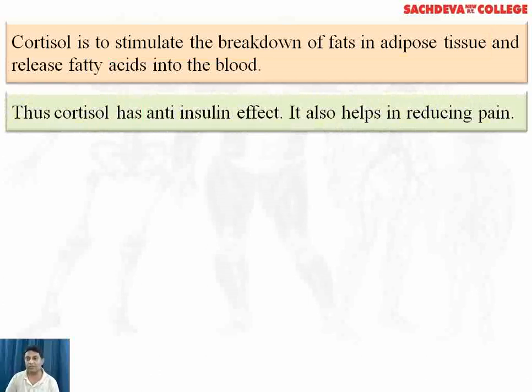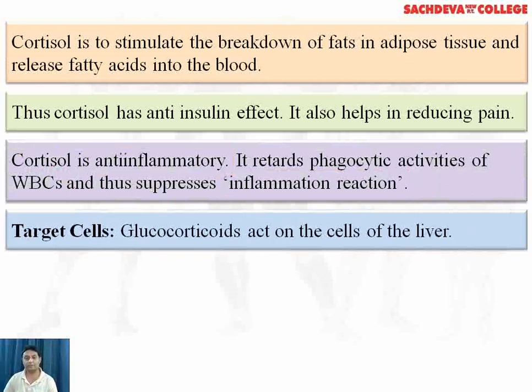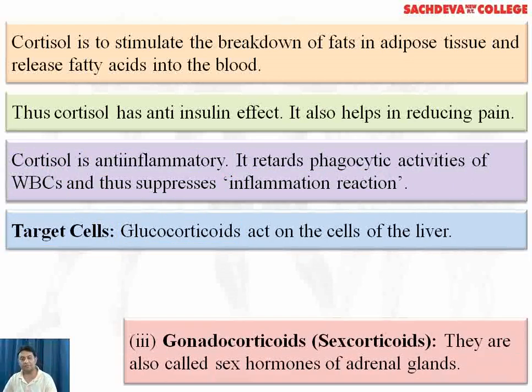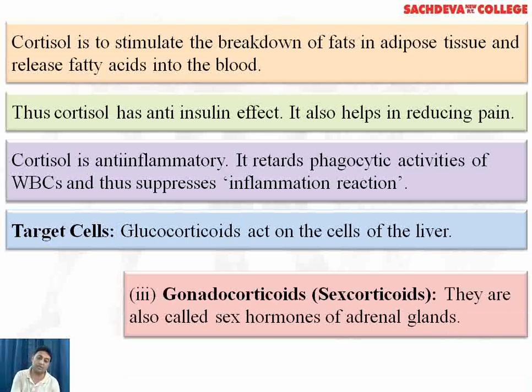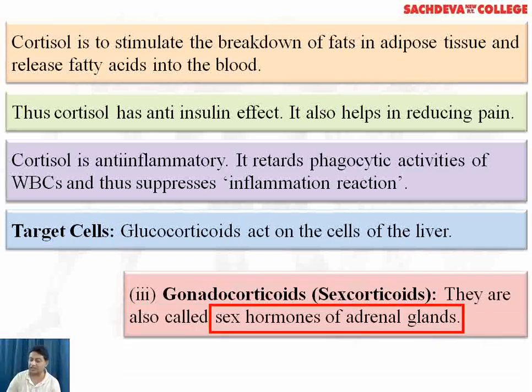It also helps in reducing the pain. Cortisol is anti-inflammatory. It retards phagocytic activities of WBCs and thus suppresses inflammation reaction. Target cells. Glucocorticoids act on the cells of the liver. Coming to the third hormone from adrenal cortex, the gonadocorticoids or the sex corticoids. They are also called sex hormones of the adrenal gland.